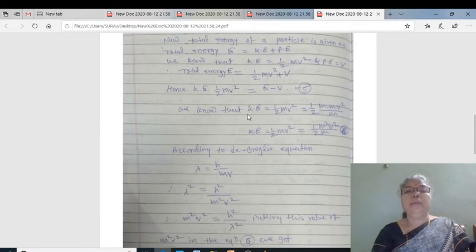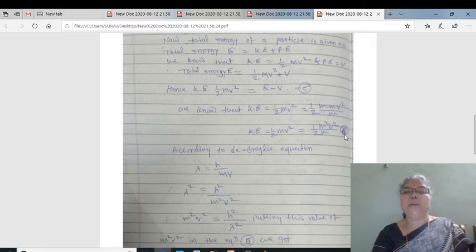Again, kinetic energy 1/2 mv square can be written as 1/2 m into v square by m, which is nothing but m square v square upon 2m. We have converted 1/2 mv square to m square v square by 2m, and let it be our expression number 6.